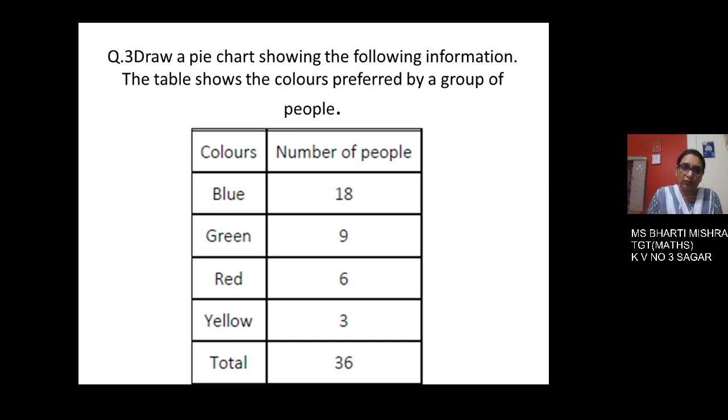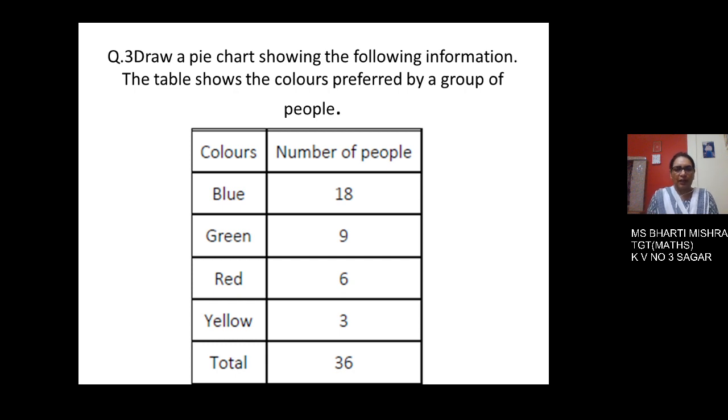This is question number 3. Draw a pie chart showing the following information. The table shows the colors preferred by a group of people. So the colors are given here and the number of people are given.